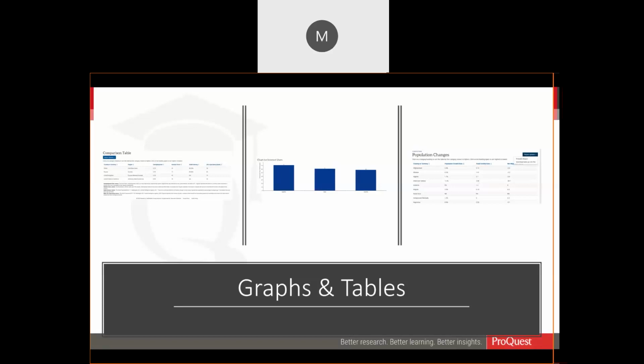These graphs and tables can be ideal for compare and contrast assignments. They can be used to develop critical thinking skills for students, as well as confidence in manipulating, creating, and interpreting data.